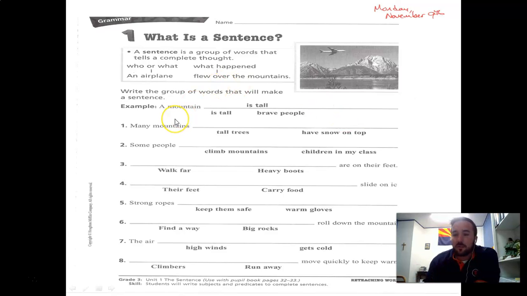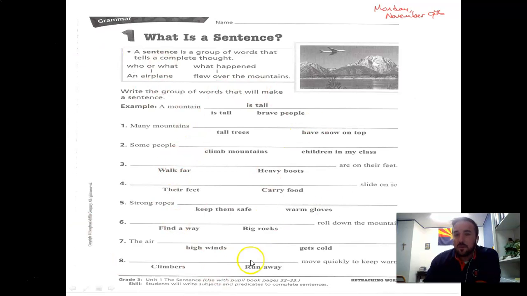What completes the sentence to make it a complete thought and have it make sense? Many mountains, tall trees. That's not a sentence. That would be like, I'm not making fun of them, but like a 2-year-old who doesn't quite understand full sentences. They might look there and say, many mountains, tall trees. It's not a sentence, right? They're still learning subjects and predicates. We know it's got to have a subject and predicate. Many mountains have snow on top. There you go. This is your assignment for the day.